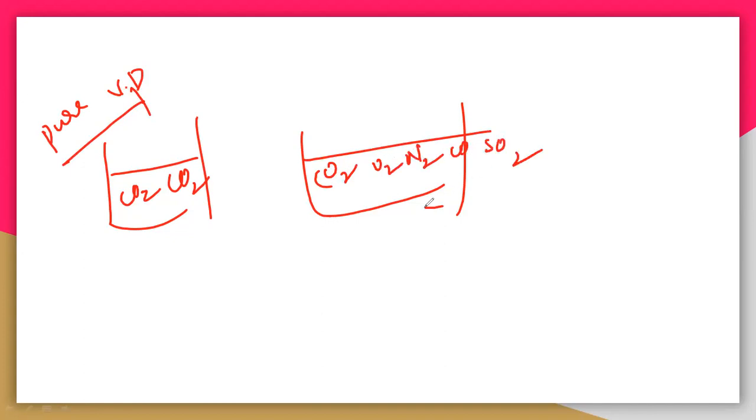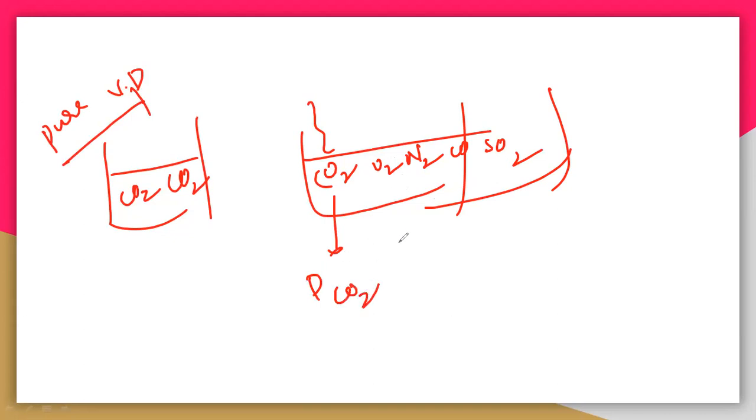So I will take all the gases again here. If you take only CO2 gas, this is called the pure vapor pressure. But when you consider CO2, O2, N2, CO, SO2, all these gases together, the pressure obtained is the partial vapor pressure of CO2.